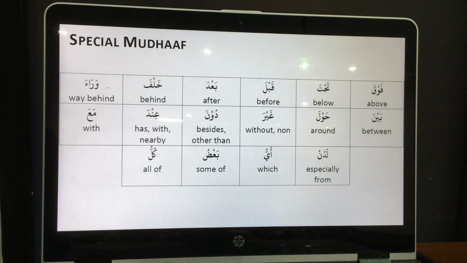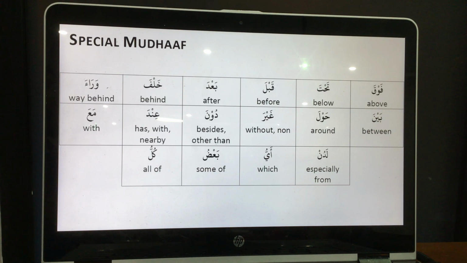Whenever you see these words, anything after the word is 99.99% a mudaf ilayh. Do you understand? So you don't need to think about whether it's alif lam or a light or something. They are especially powerful mudaf. What are the meanings? You can see they are kind of similar, like prepositions in English.